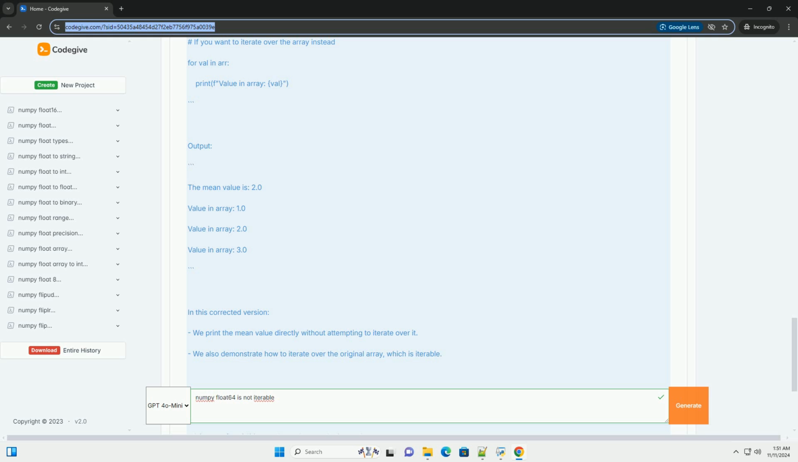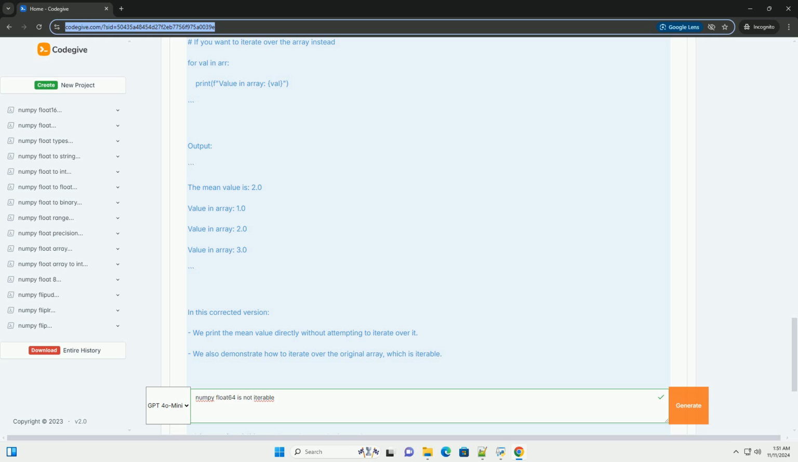Example of the error. Here's a simple example that illustrates this error. Output. In this example, we created a numpy array arr. We calculated the mean of the array, which returned a single floating point number, mean_value. We then attempted to iterate over mean_value, resulting in a TypeError.